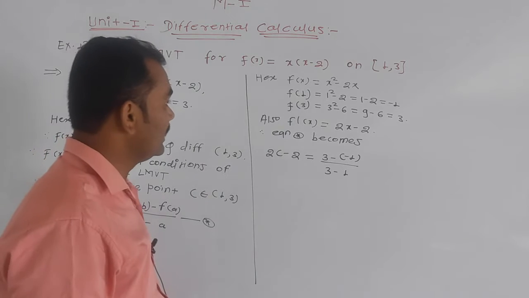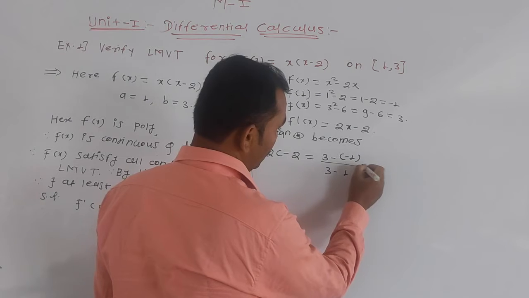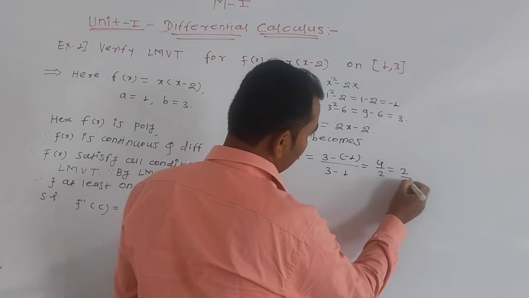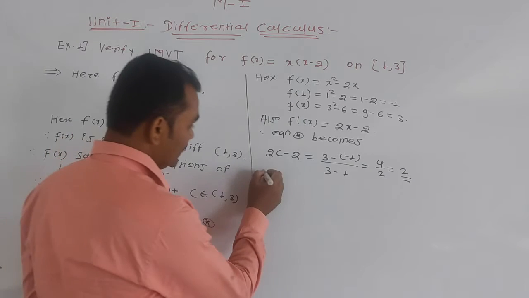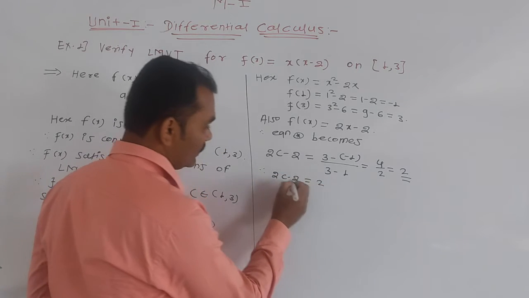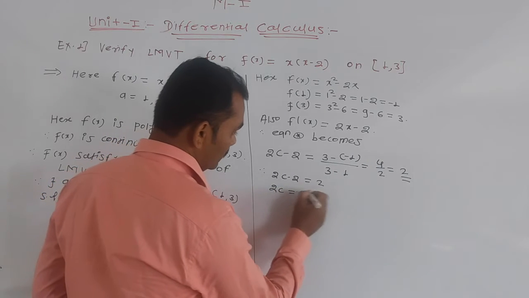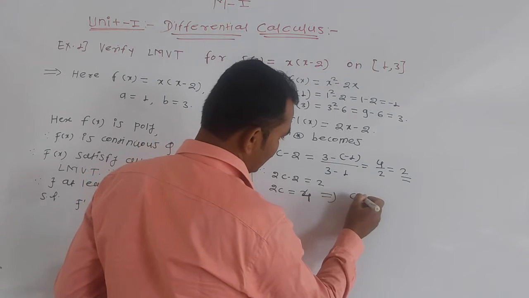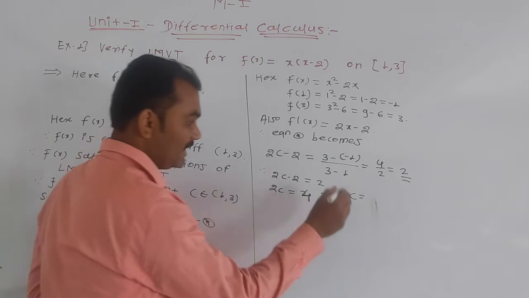Okay, now solve this. तो क्या जाएगा? This is 3 minus plus 1. This is 4 divided by 2. We get answer is 2. 4 by 2 is 2. Correct? Therefore this is 2c minus 2 is equal to 2. Now this 2 goes to this side. तो क्या जाएगा? 2c is equal to 4. This implies c is equal to 2.